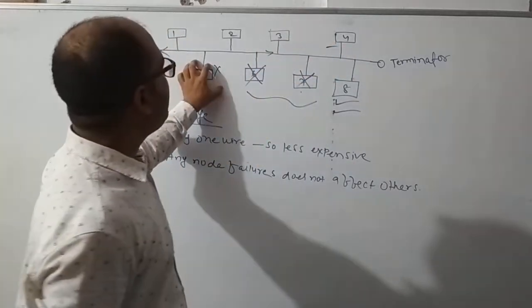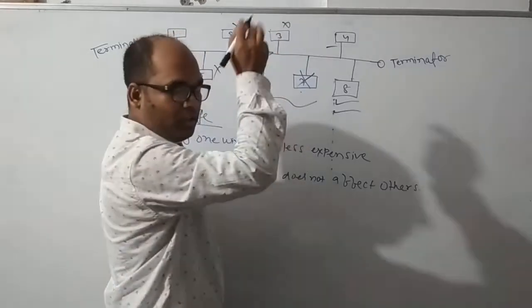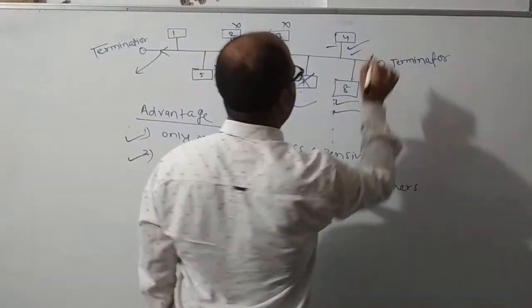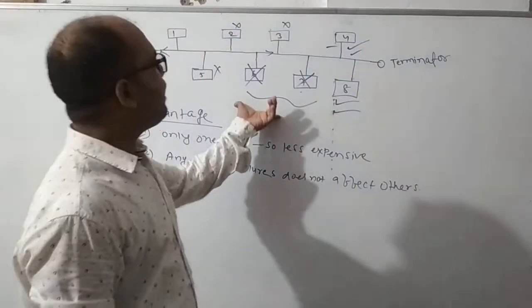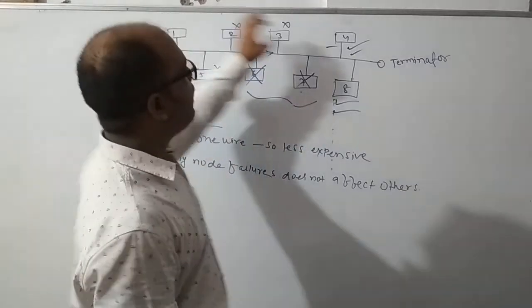So this node will reject the data. This node also will reject the data. This node also will reject the data, and this node will accept the data. So failure of these two nodes will not affect the communication between node 1 and node 4.